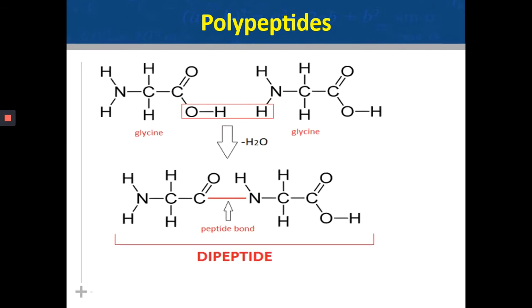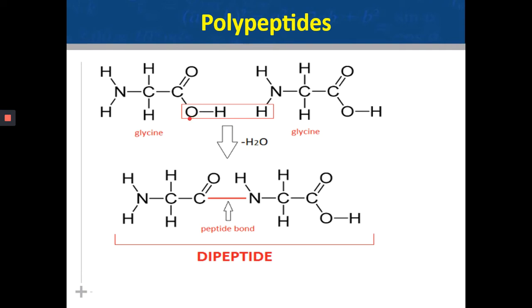And here is the diagrammatic understanding of what we just discussed. Let's say we take the simplest amino acid, that is glycine. In glycine, the R group is nothing but just an H atom. So here the central carbon is bonded with an amine group and a carboxylic acid group. This is a second glycine. They align side by side so that the first glycine's carboxylic group faces the second glycine's amine group.